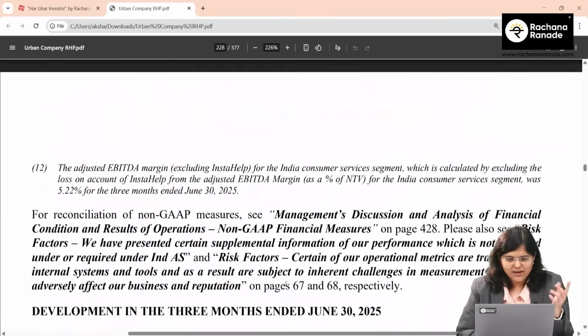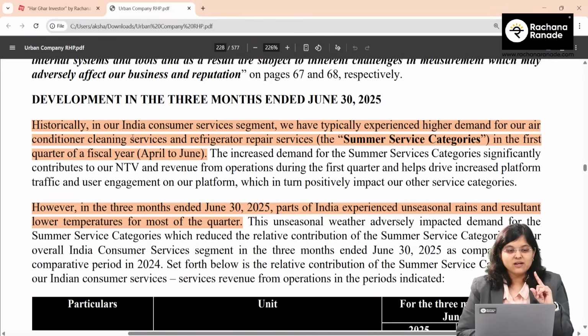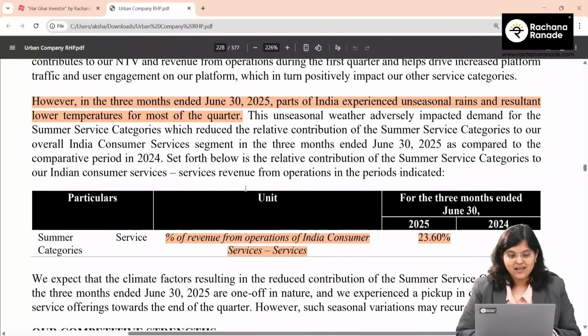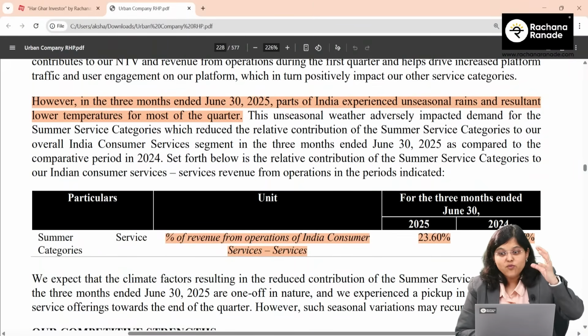mentioned, but one interesting point that I saw, they have mentioned development in the 3 months ended June 30th, 2025, and they said, historically, in our Indian consumer services segment, we have typically experienced higher demand for our AC cleaning services and refrigerator repair services. These are their summer category services. And they said these summer category services accounted for 28% of their revenue of what?